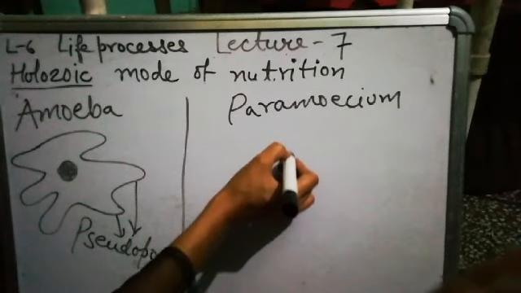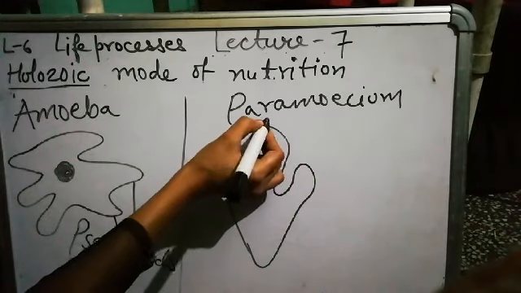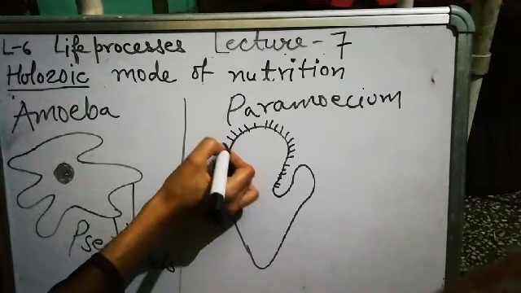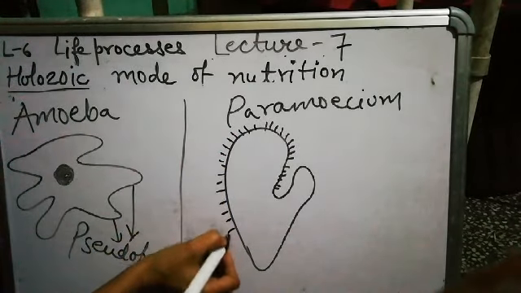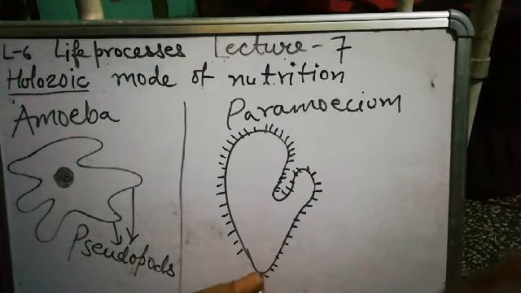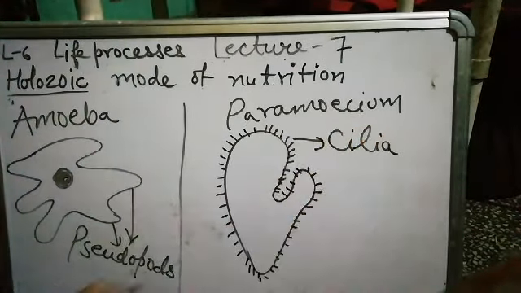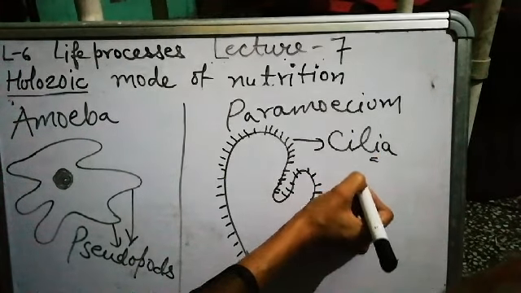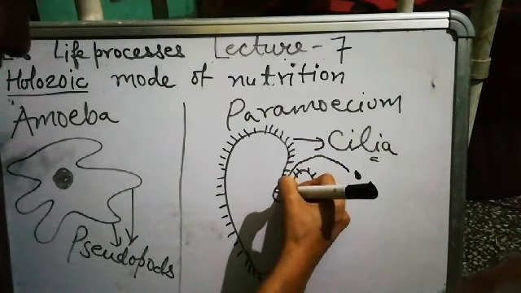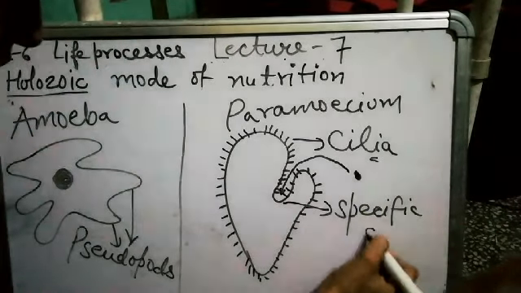But in case of paramecium, numerous thread-like structures are present on its outer surface. These structures are known as cilia. These cilia help to move food to a specific spot. Food is taken from this specific spot.